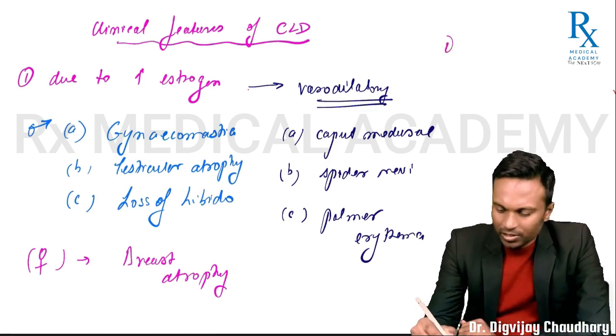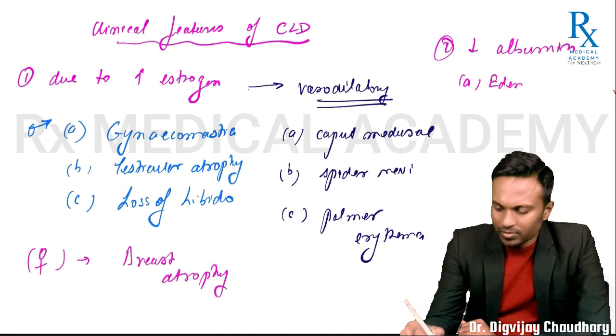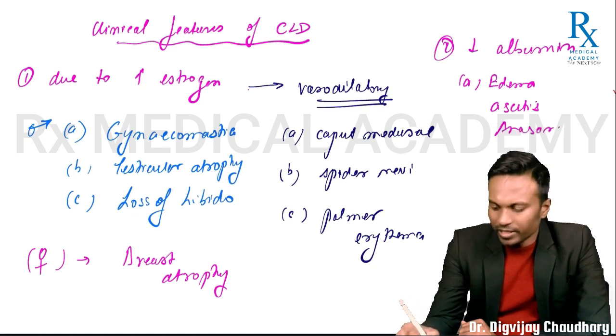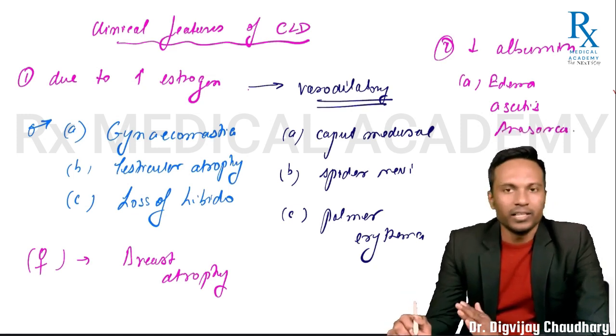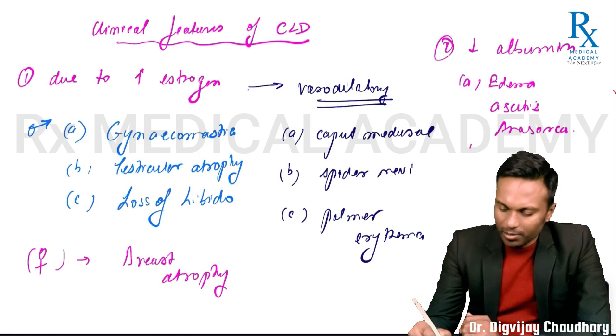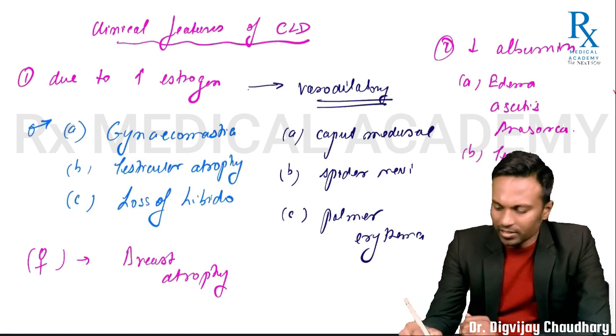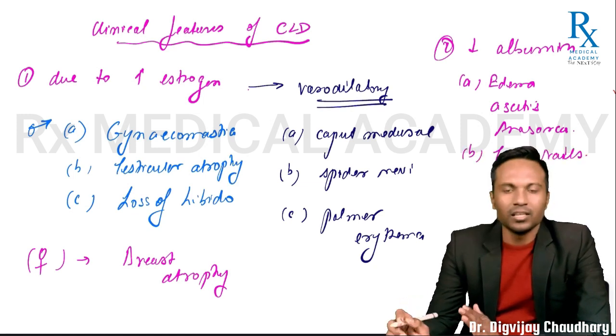You have due to decreased albumin, right? You can explain edema, even ascites, right? Even anasarca due to decreased level of albumin leading to decreased oncotic pressure. And Terry's nails, that is white nails, that is leukonychia.